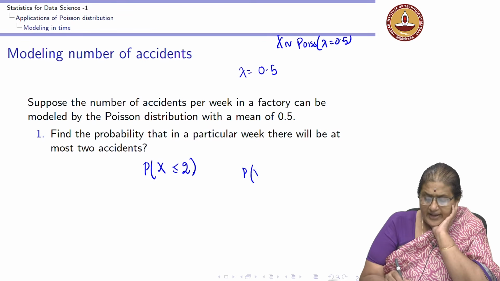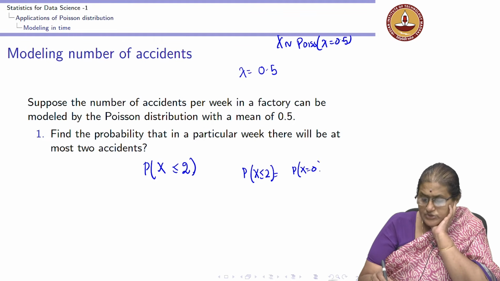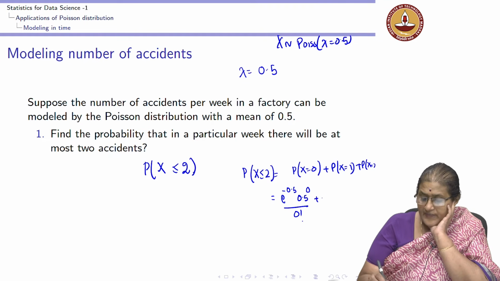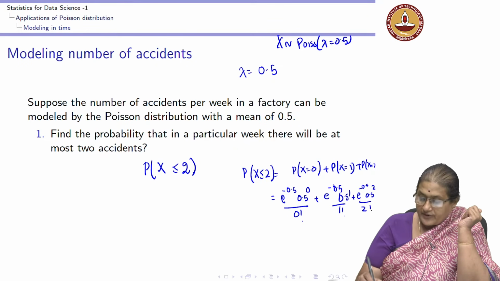Now, probability x is less than or equal to 2 is probability x equal to 0 plus probability x equal to 1 plus probability x equal to 2. Probability x equal to 0 is e to the power of minus 0.5, 0.5 to the power of 0 by 0 factorial, plus e to the minus 0.5, 0.5 to the 1 by 1 factorial, plus e to the minus 0.5, 0.5 to the power of 2 by 2 factorial.